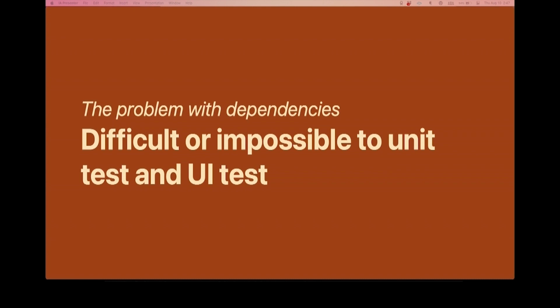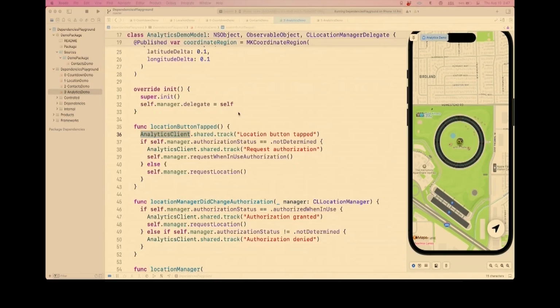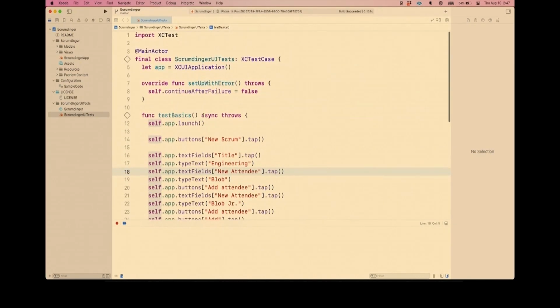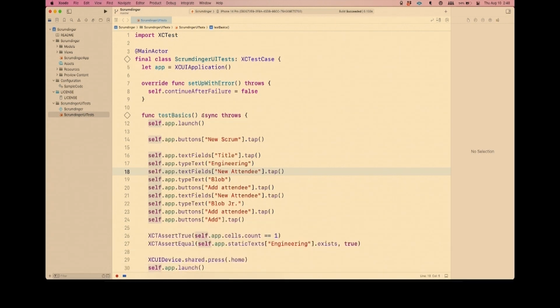All right, but what I've got is an application called the Scrumdinger, which is some Apple source code from a couple years ago that is actually surprisingly really interesting. I find it a lot more interesting than the Fruta and the food truck and all those demos. This has some real interesting patterns in it of real problems that you have to solve in a real app.